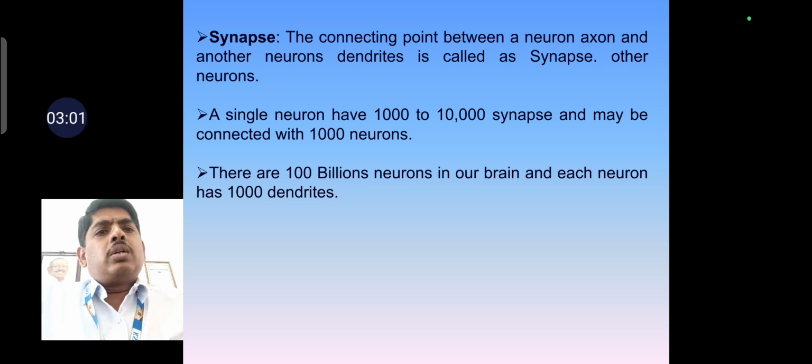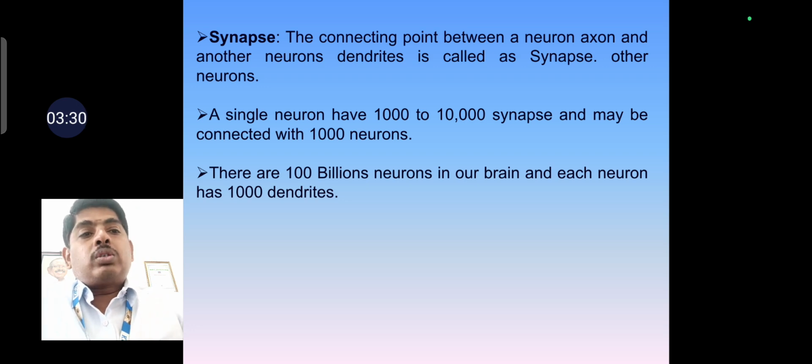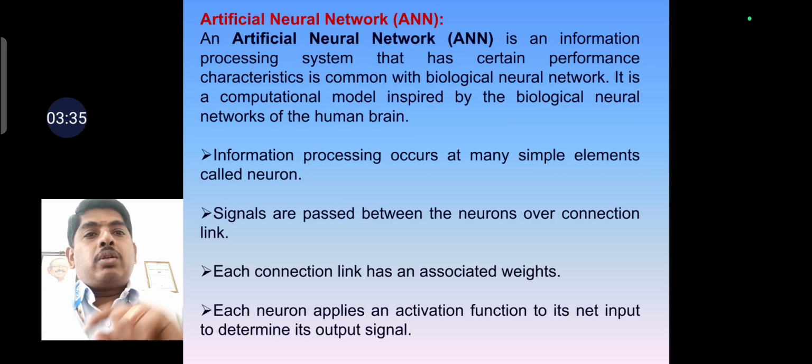A single neuron has 1000 to 10,000 synapses and may be connected with 1000 neurons in our brain. There are 100 billion neurons, and each neuron has 1000 dendrites. So this is the biological neural network.